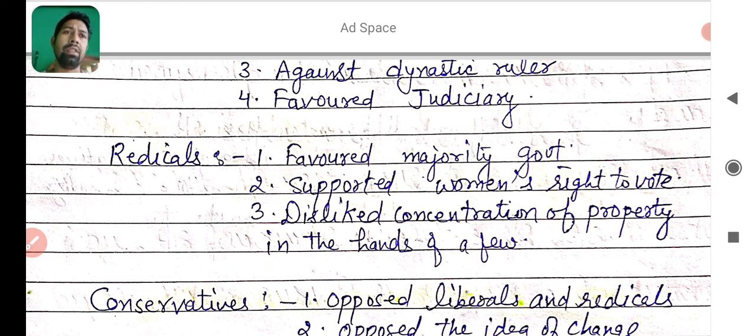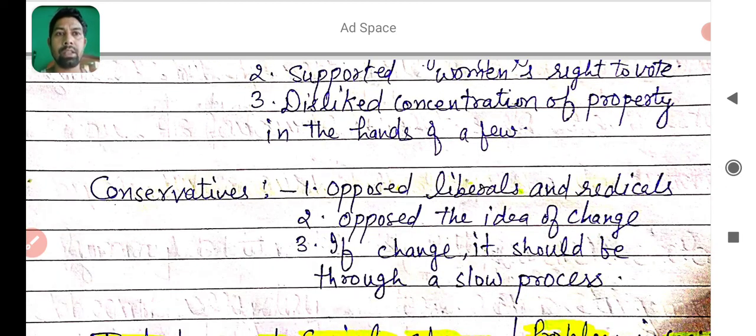And the next were conservatives. Conservatives opposed liberals and radicals. It means they opposed these ideas of women's right to vote, concentration of property in one hand, and majority government. Such ideas were denied by these conservatives. So it means they opposed radicals and liberals. And they also opposed the idea of change.